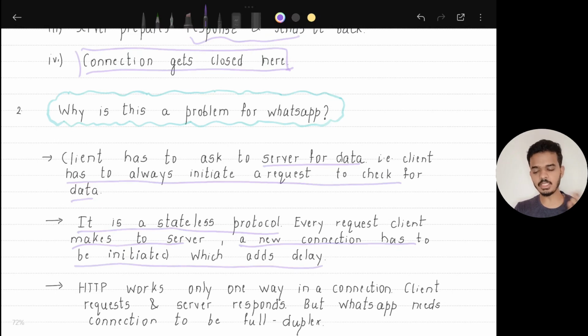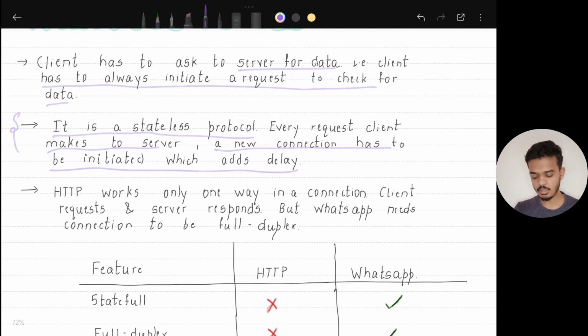So we need something which, once the connection is set up, should remain in that state and should not get closed. But here, with every new message the client will have to set up a new connection with server. First, the client will have to again and again ask, is there a new message for me? Second, for every request like this, it will have to set up a new connection with server.